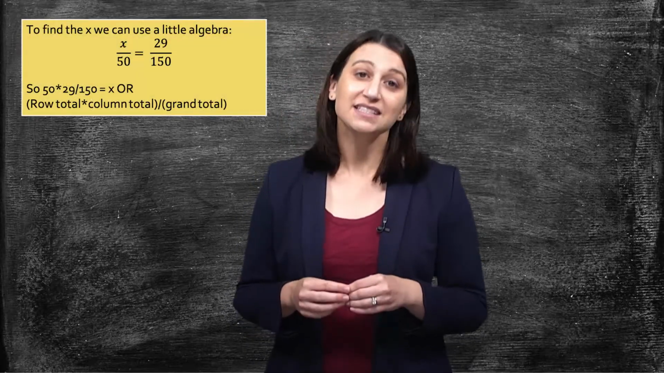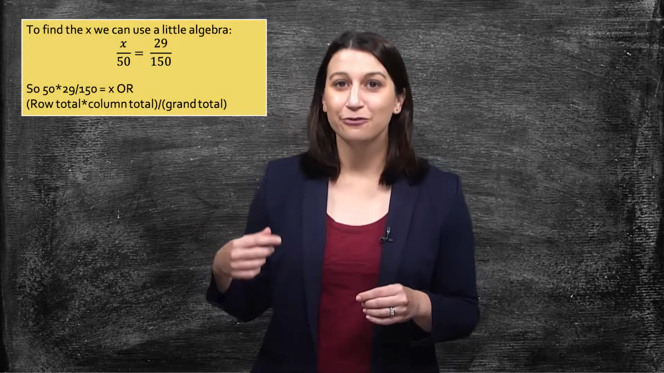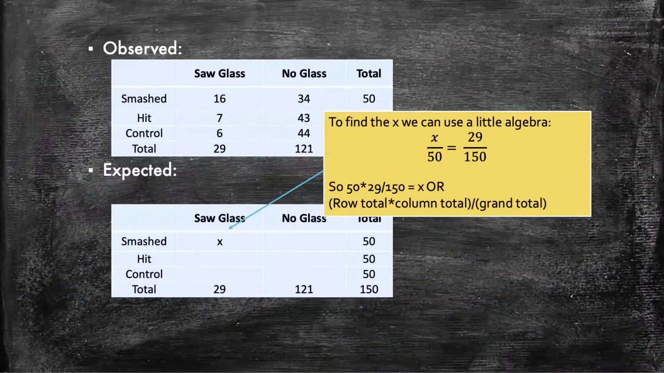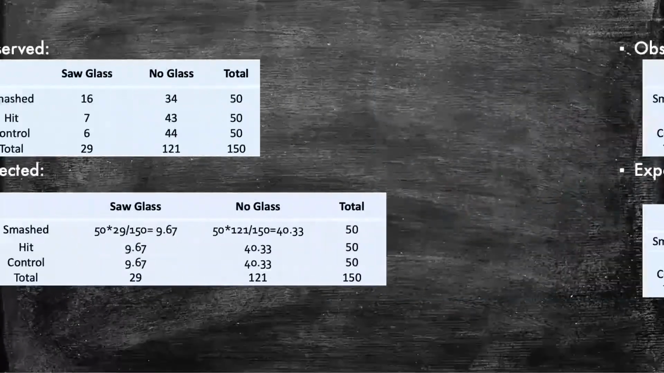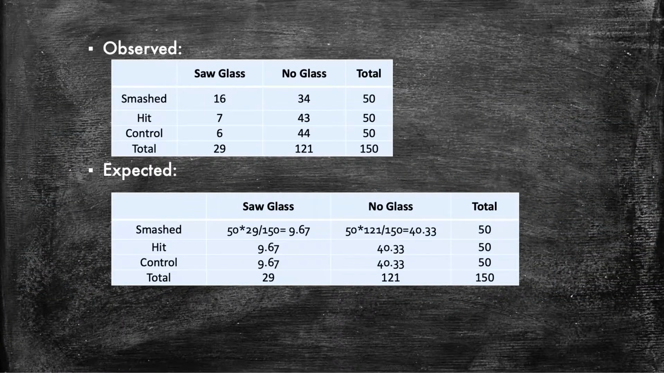We need to figure out what count we would expect to see first for the control group. To do this, we set up a proportion of x over 50 and set it equal to 29 over 150. X will be what we would expect if the rates of seeing glass were the same for all of the groups. When we solve, we end up with a shortcut that we can use to calculate the rest of the expected counts. We end up with row total times column total over grand total. Repeating this formula, we get all of our expected counts.